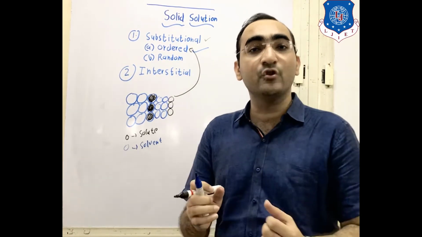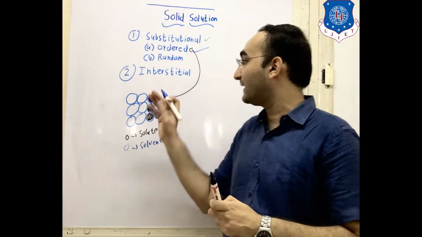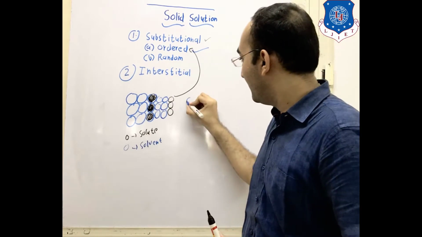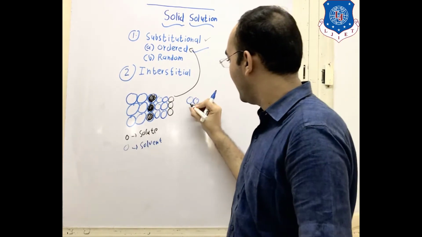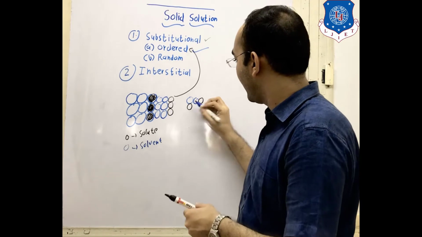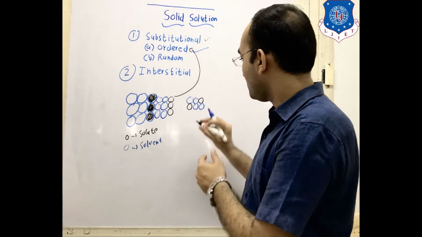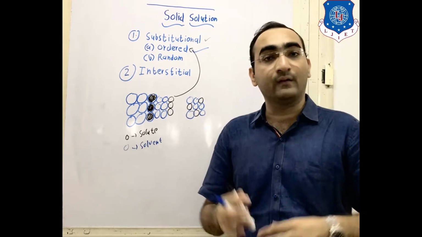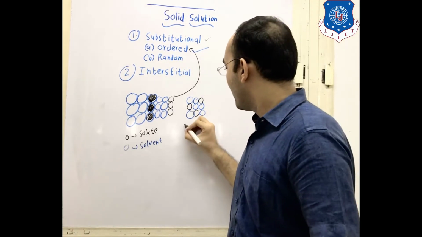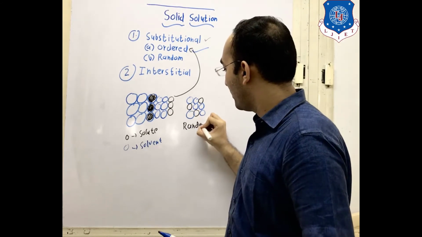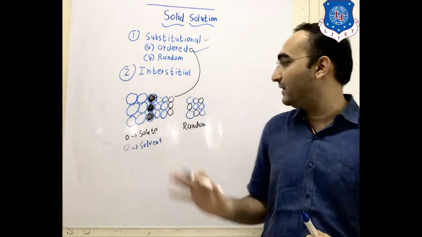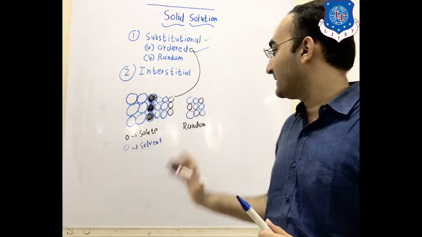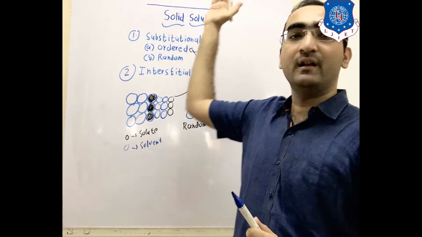We can assume what comes next. Whereas in the random one there is no such pattern; the solute can be at any place. You cannot predict where it is coming. If your solute is placed anywhere randomly in the solution, it is known as a random substitutional solid solution.